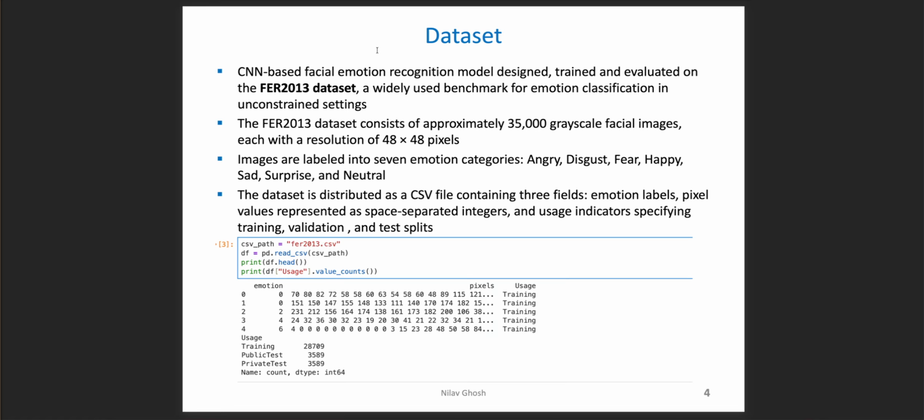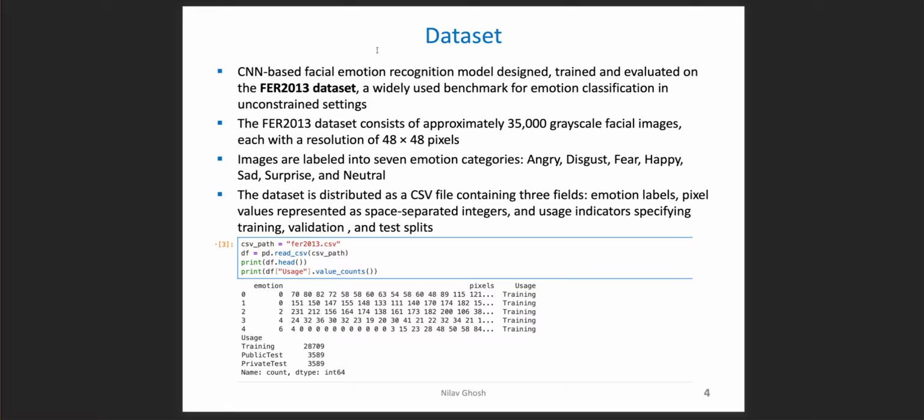Now about the dataset. The CNN-based emotion recognition model is designed, trained, and evaluated on the FER 2013 dataset. It's a widely used benchmark, as I said before, for emotion classification in unconstrained settings. The FER 2013 dataset consists of around 35,000 grayscale facial images, each with a resolution of 48 by 48 pixels. The images are labeled into seven emotion categories: angry, disgust, fear, happy, sad, surprise, and neutral.